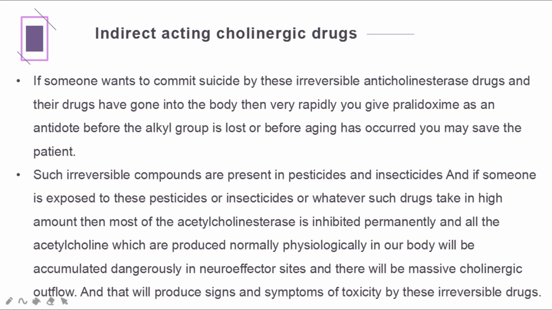Such irreversible compounds are present in pesticides and insecticides, and if someone is exposed to these in high amounts, then most of the acetylcholinesterase is inhibited permanently, and all the acetylcholine produced normally in our body will accumulate dangerously at neuroeffector sites, and there will be massive cholinergic outflow. That will produce signs and symptoms of toxicity by these irreversible drugs.